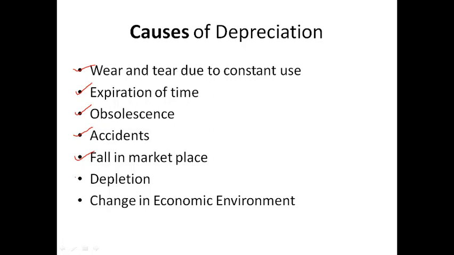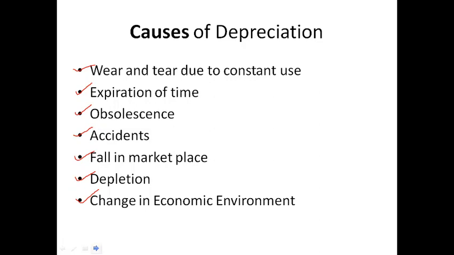Next, depletion. Depletion means the value of an asset decreases due to consumption, like coal mines, oil wells, stones, etc. Next, change in economic environment. Technological change in industries, change in consumer behavior, change in fashion, and change in availability of natural resources are some causes of change in economic environment. So these may be the causes of depreciation of assets.